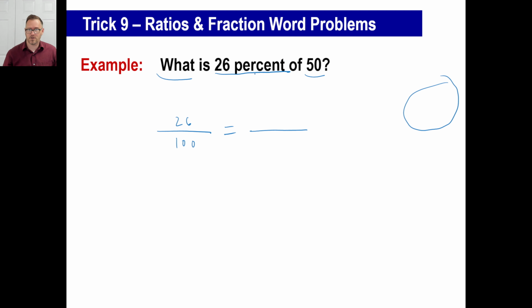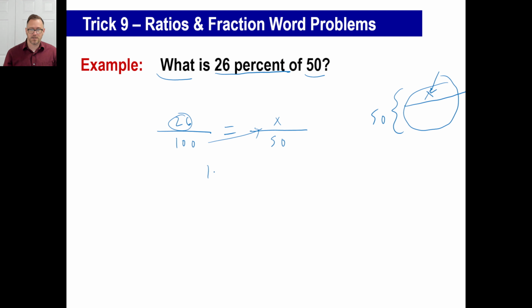Okay, so 26% of 50, let's say that this is 50 right here, the whole thing, right? And what we're looking for is like right there, that's the 26%. Well, obviously, the x is going to be smaller than 50, right? Okay, so the smaller number is on top, the smaller number is the x, and let's make that 50 on the bottom.